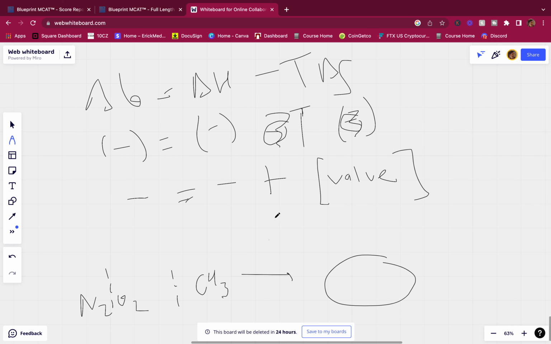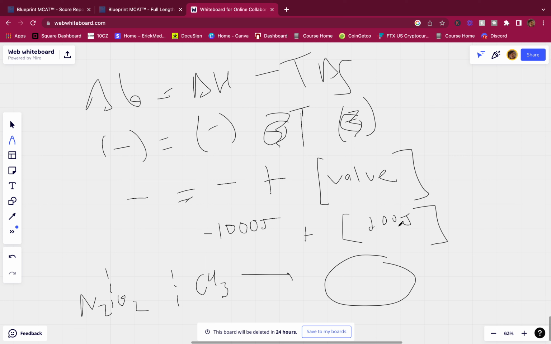I remember this, but you can plug in numbers if you want to be safe. So let's say we have negative 1,000 joules, plus a low value, like 200 joules. That's lower than this.